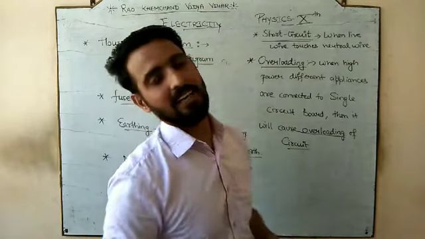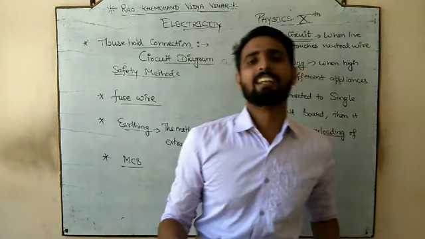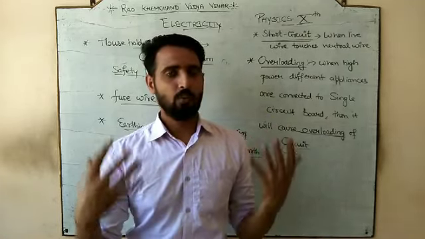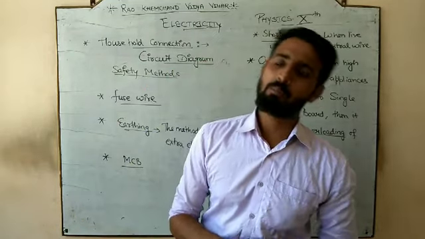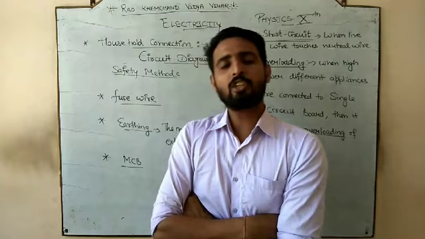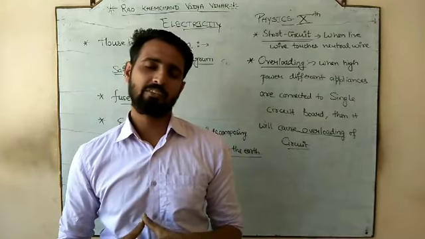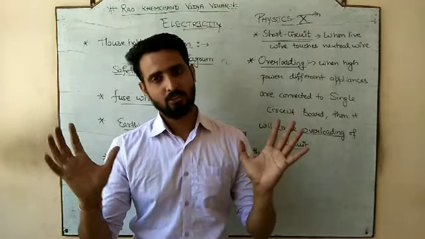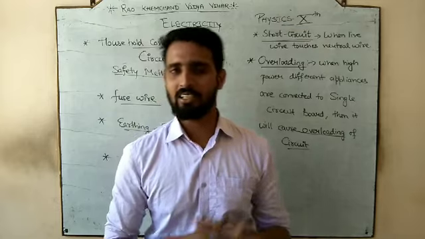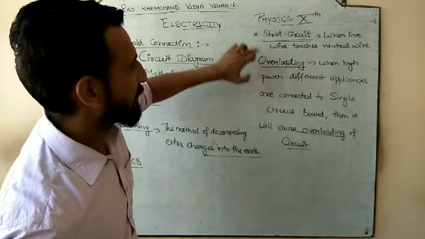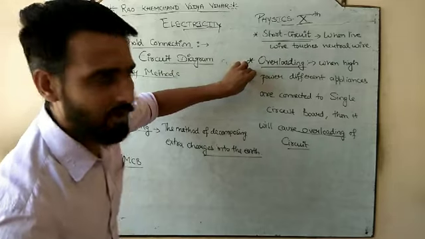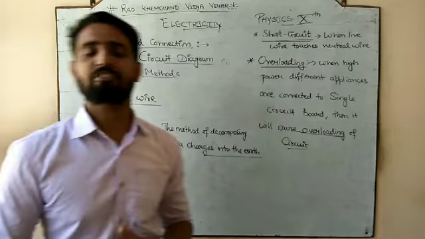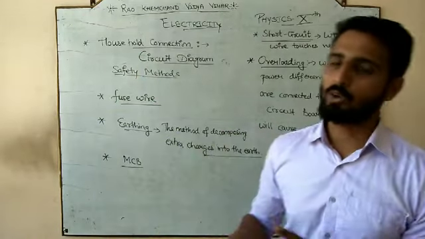Now there are many high level safety devices which are electronically controlled, meaning they are made up of semiconductors, and we are going to discuss these particular safety devices in the future, when you upgrade yourself up to class 12. So if you connect with us, we will discuss it later on. So there are two small definitions after the circuit diagram, short circuit and overloading, and the safety methods: fuse wire, earthing and MCB are the safety techniques that we use in our household circuit.